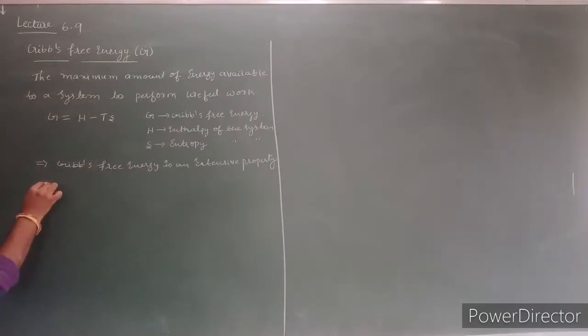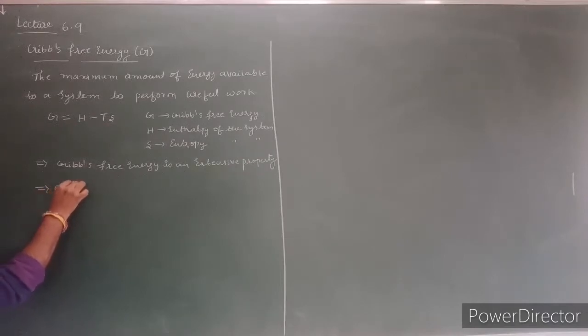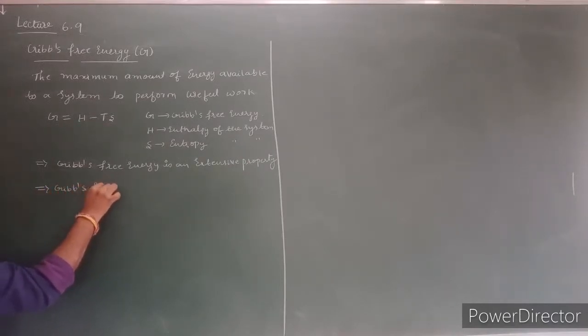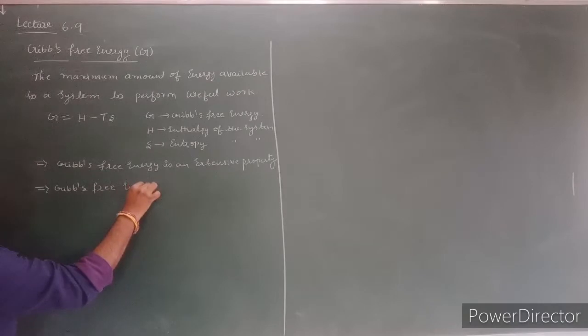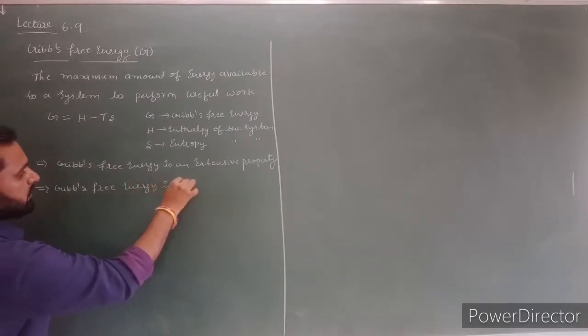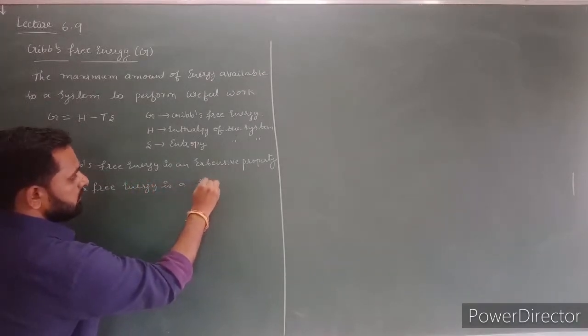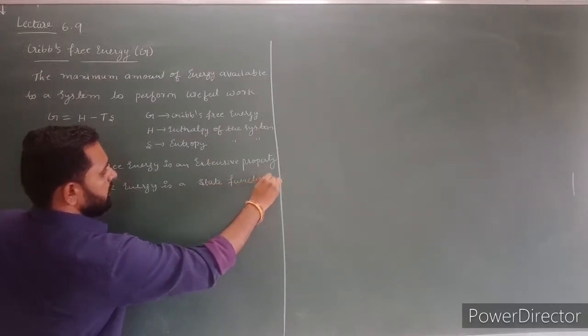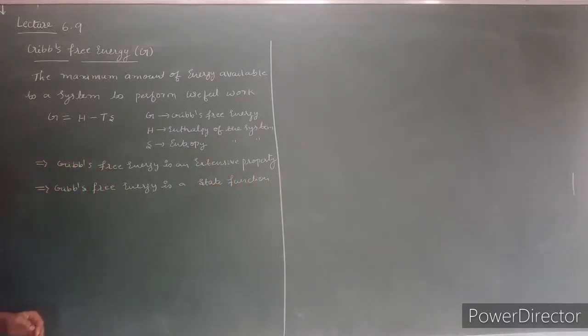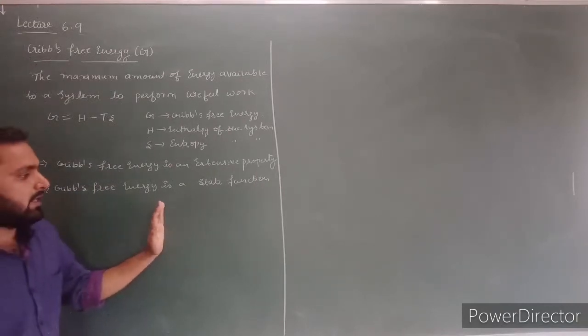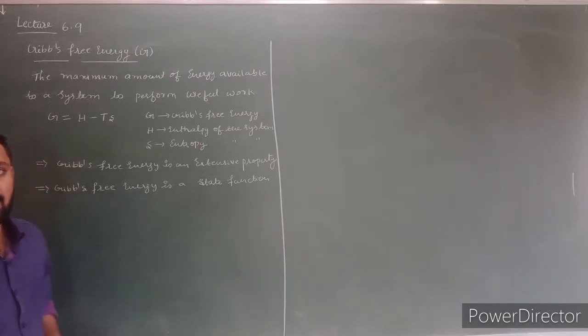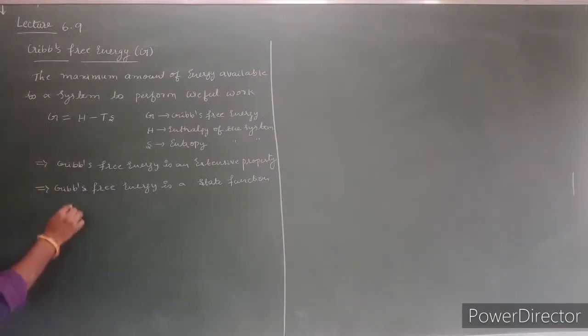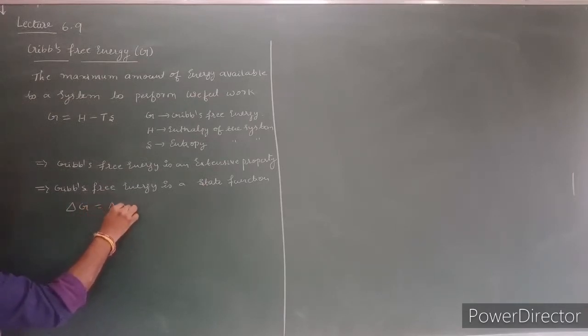The next point, Gibbs free energy is a state function. It is a state function, that means the value of Gibbs free energy depends only on the initial and final state, not on the path.